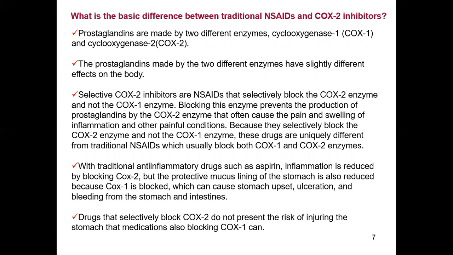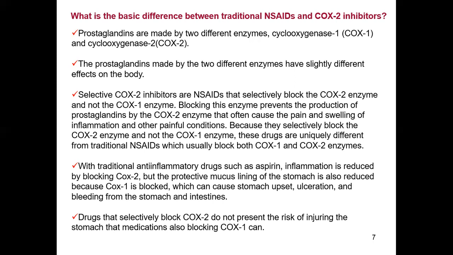If the COX-2 enzyme is blocked, the synthesis of prostaglandins is also blocked, which is the main reason for causing swelling, pain, and inflammation in inflammatory or painful conditions. Because they selectively block the COX-2 enzyme and not the COX-1 enzyme, these drugs are uniquely different from the traditional NSAIDs. That's why they are different, because traditional NSAIDs block both the enzymes COX-1 and COX-2.